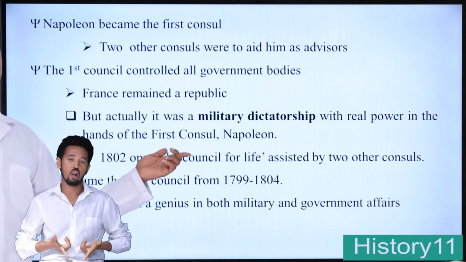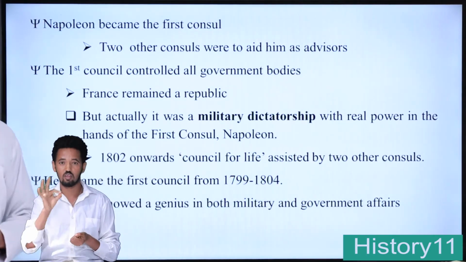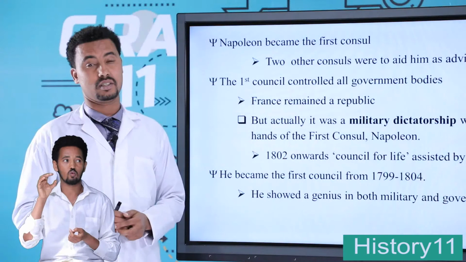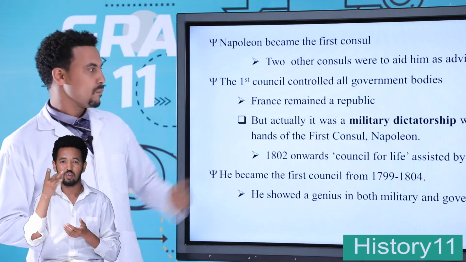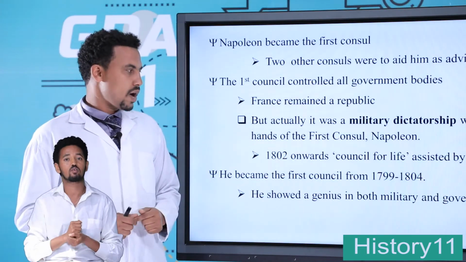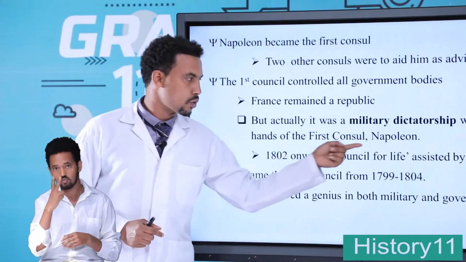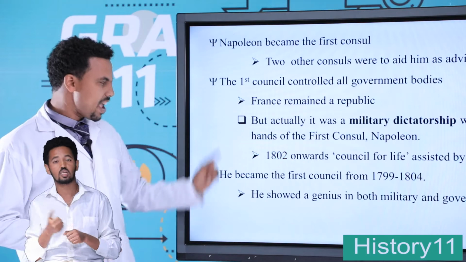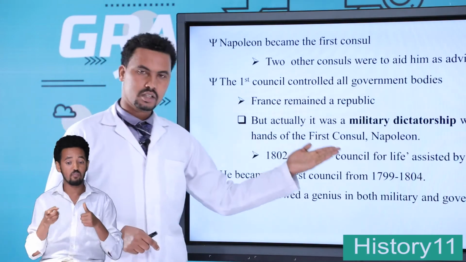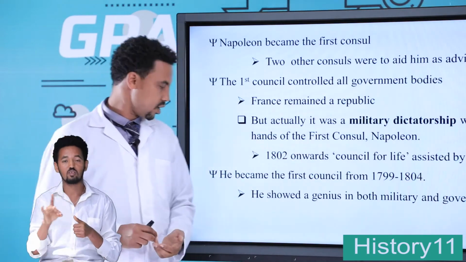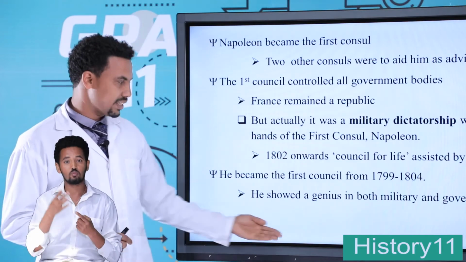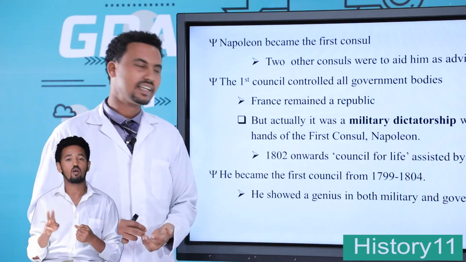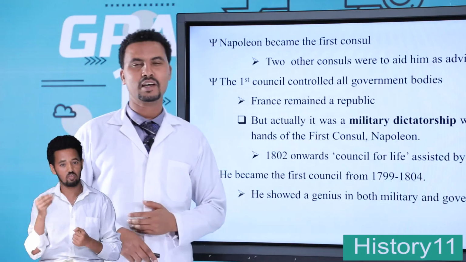Starting from 1799 up to 1802, he was first consul. From 1802 onwards, he became consul for life, assisted by two other consuls. Then he showed genius in both military and government affairs.